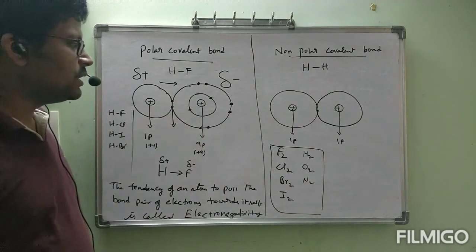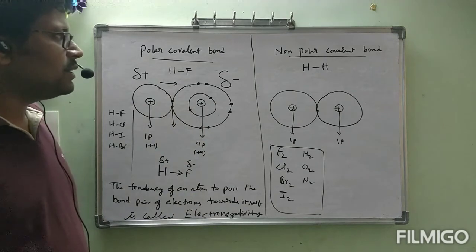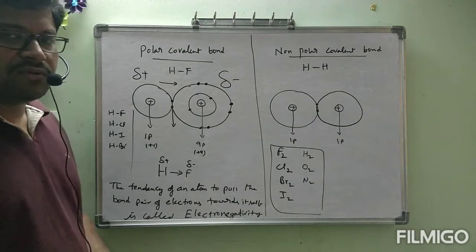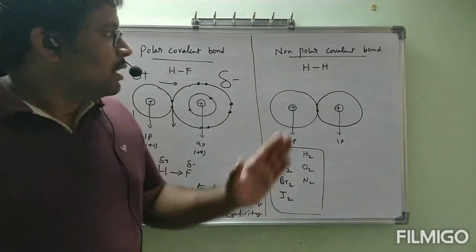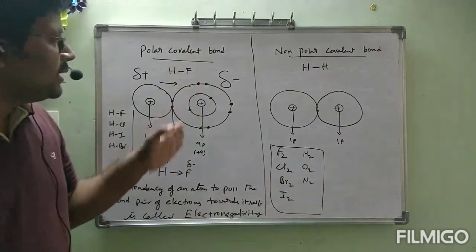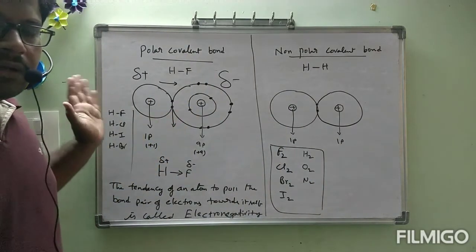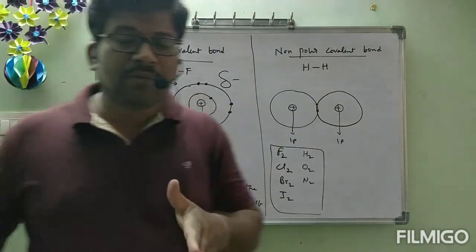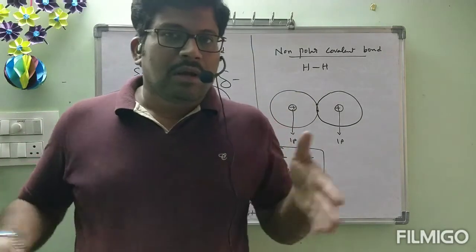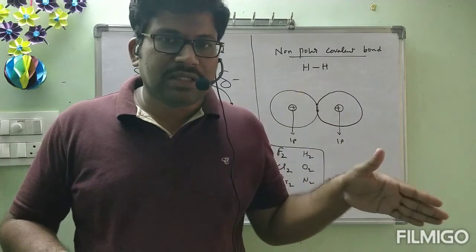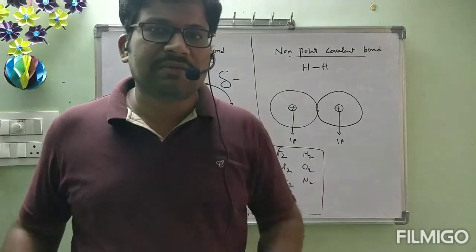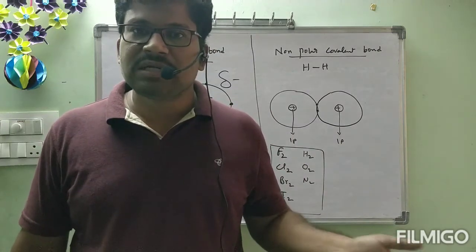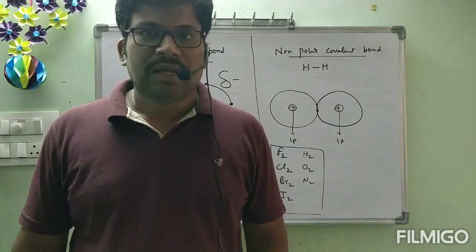This is about the differences between non-polar covalent bond and polar covalent bond. Completely, if you mention it: non-polar covalent bond on one side, ionic bond on the other side, and polar covalent bond in the middle. Ionic bond is completely ionic. Non-polar covalent bond has completely zero charge. In between, partial charge is developed on atoms, and that is a polar covalent bond. Not complete charge, but at the same time not zero charge.